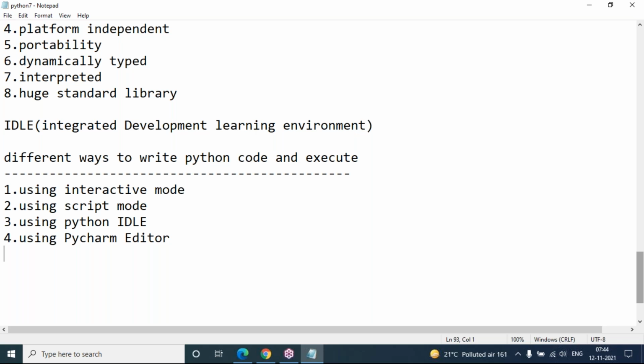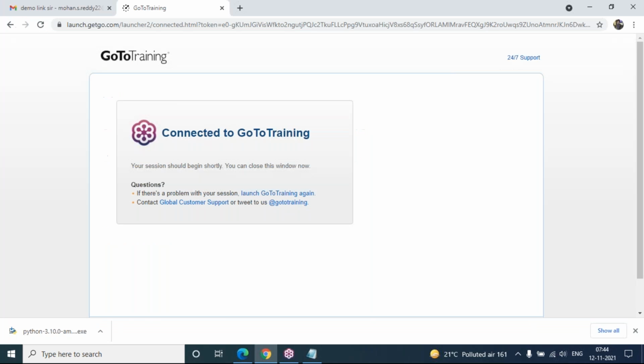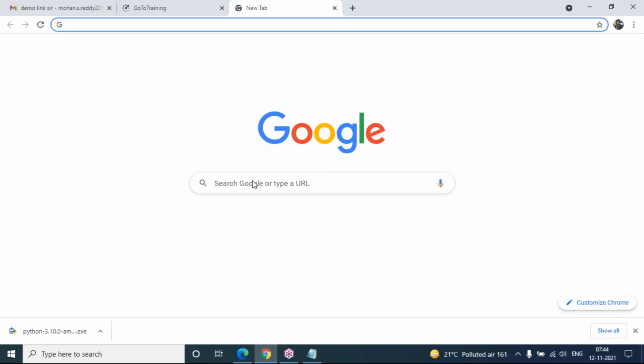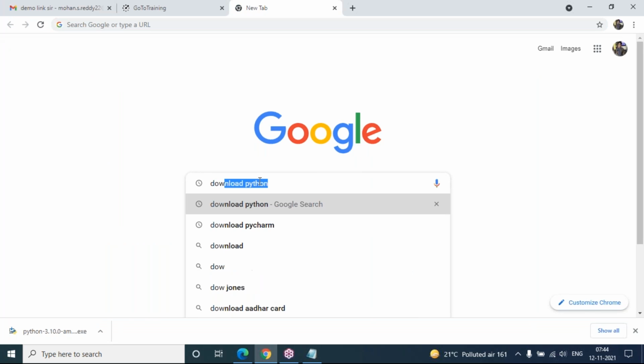Before that, even if you want to work with PyCharm editor, make sure that you must install Python software first. First you have to install Python software, then later you can decide which editor is required for you, and go through that editor. But PyCharm editor you need to download and install separately. Let's go to Google and type download PyCharm here.